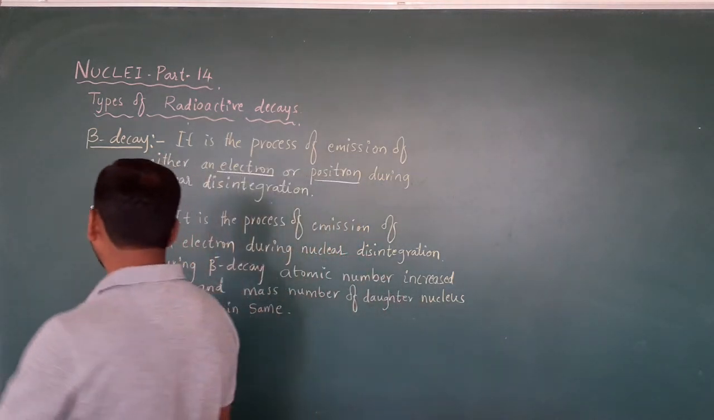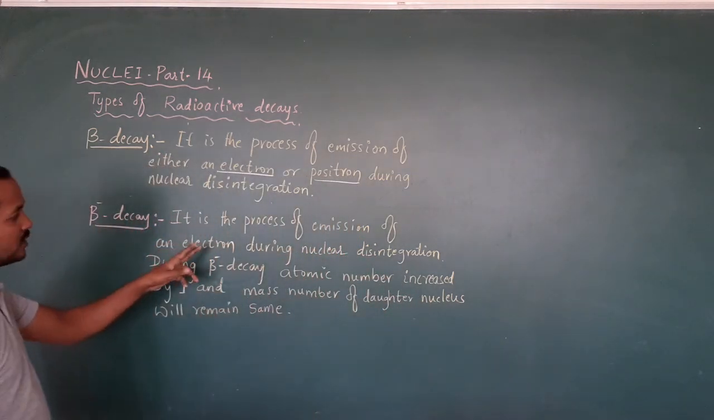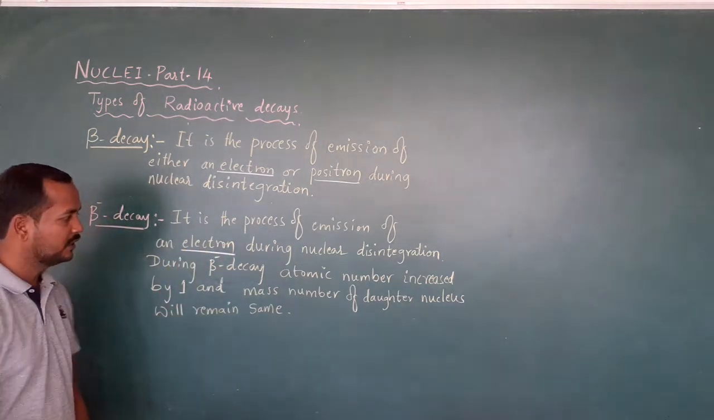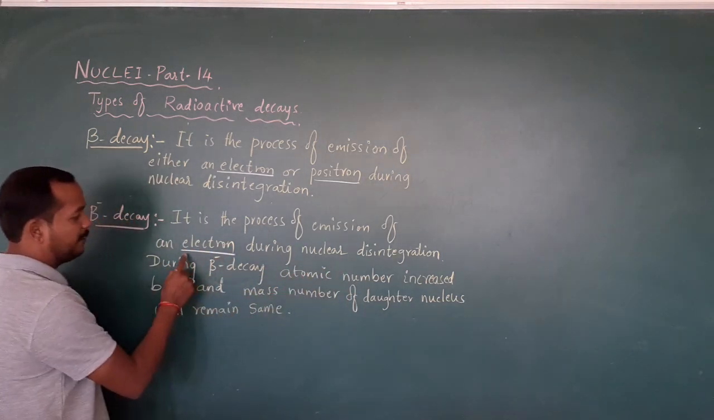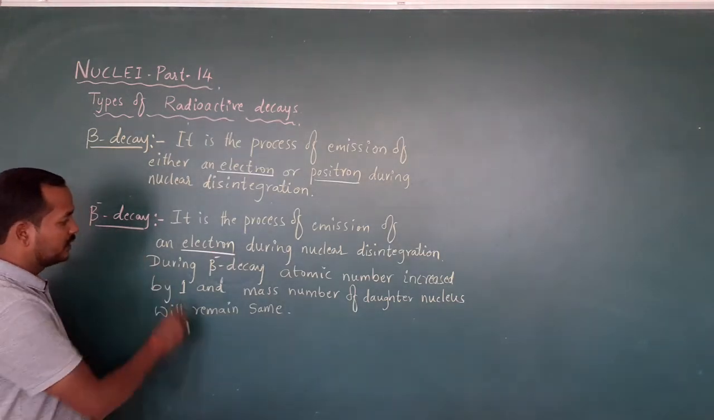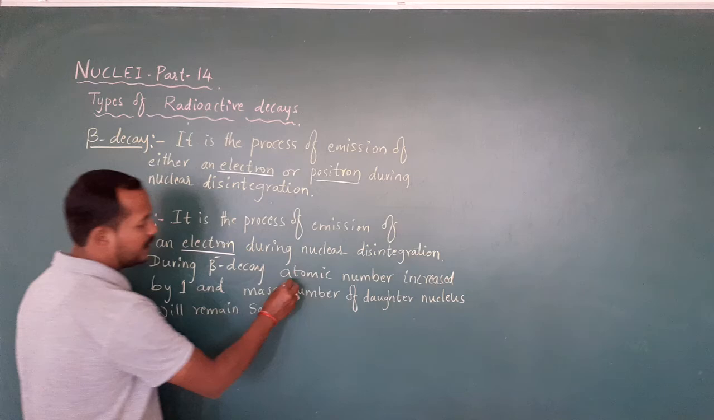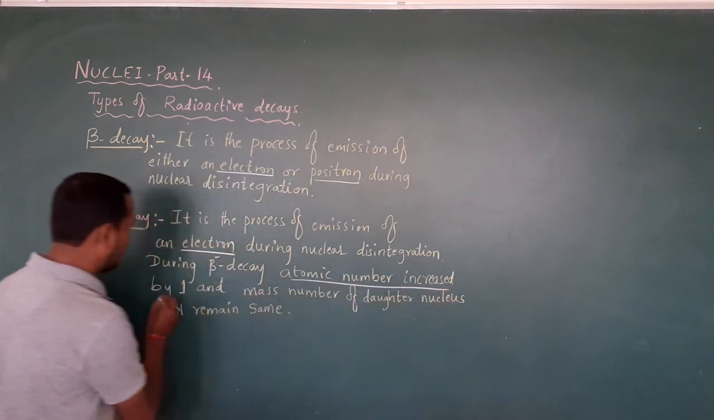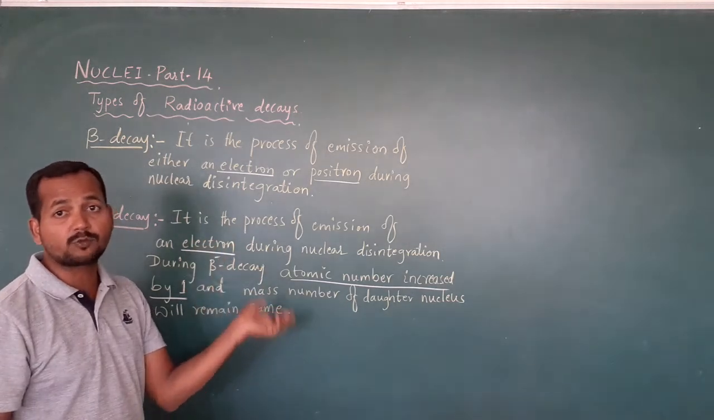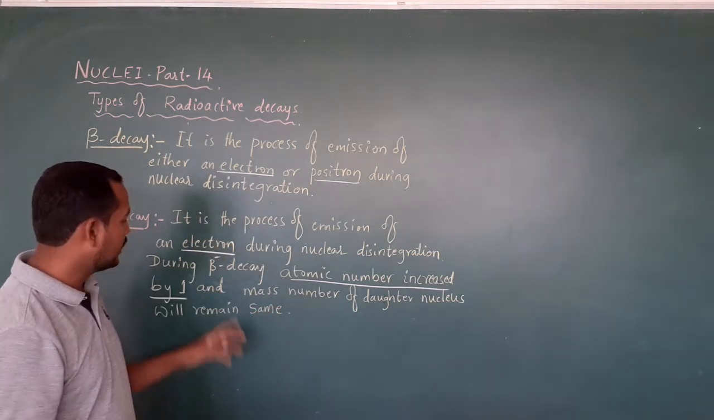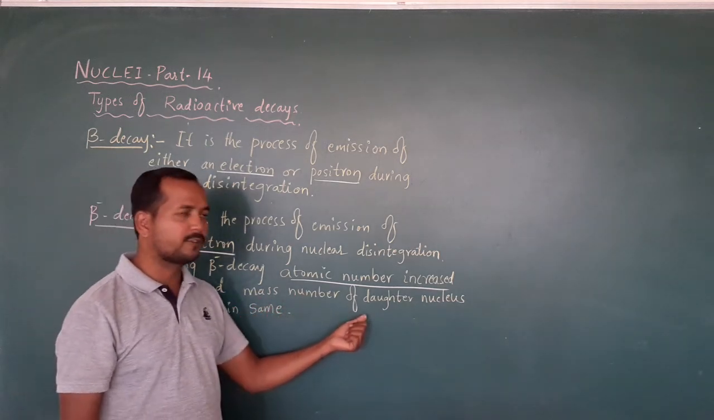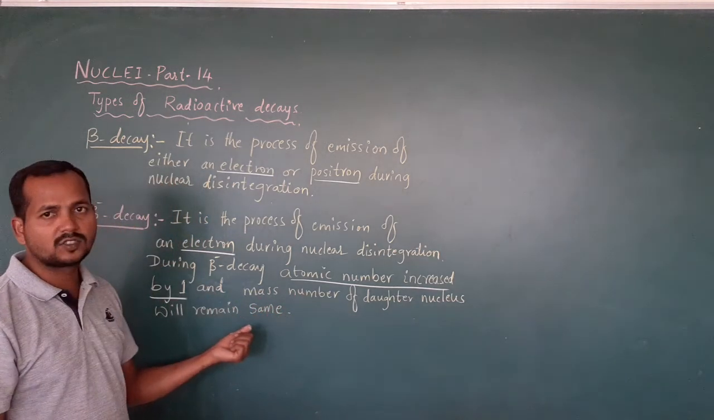What is beta negative decay? It is a process of emission of an electron. If during nuclear disintegration an electron is emitted, then that is called beta decay. During beta decay, the atomic number increases by 1, because emission of one electron creates one proton. That is why the atomic number increases by 1, but the mass number of the daughter nucleus remains the same.